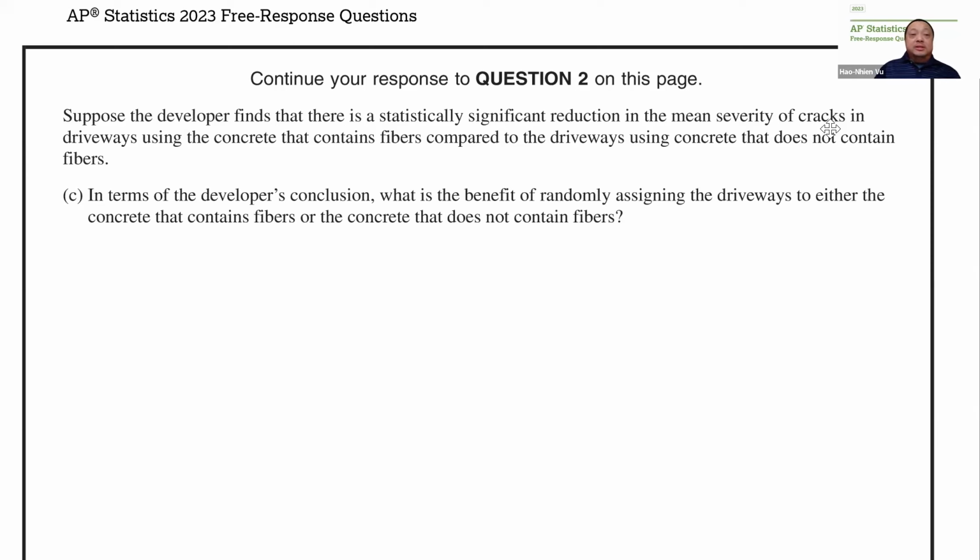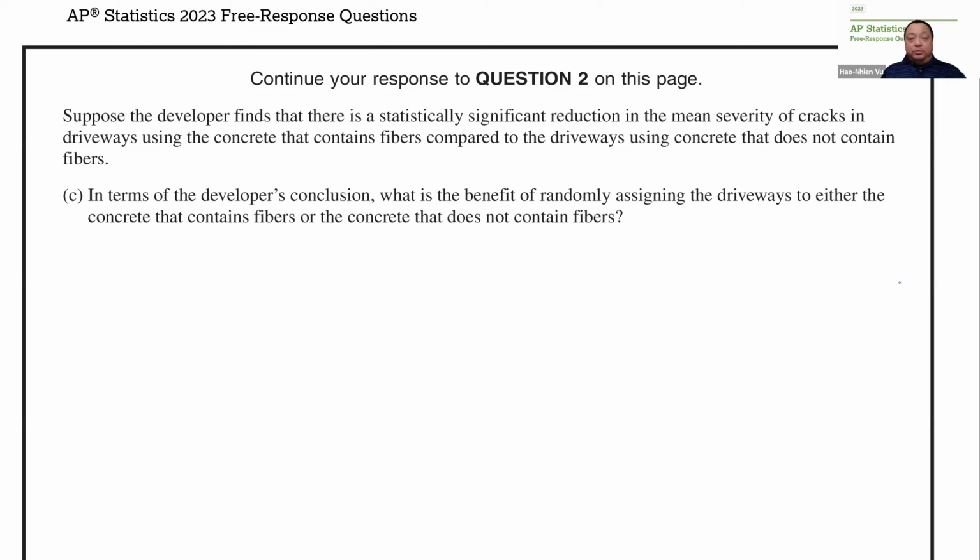Part C. Suppose the developer finds that there is a statistically significant reduction in the mean severity of cracks in driveways using the concrete that contains fibers compared to the driveways using concrete that does not contain fibers. In terms of the developer's conclusion, what is the benefit of randomly assigning the driveways to either the concrete that contains fibers or the concrete that does not contain fibers?